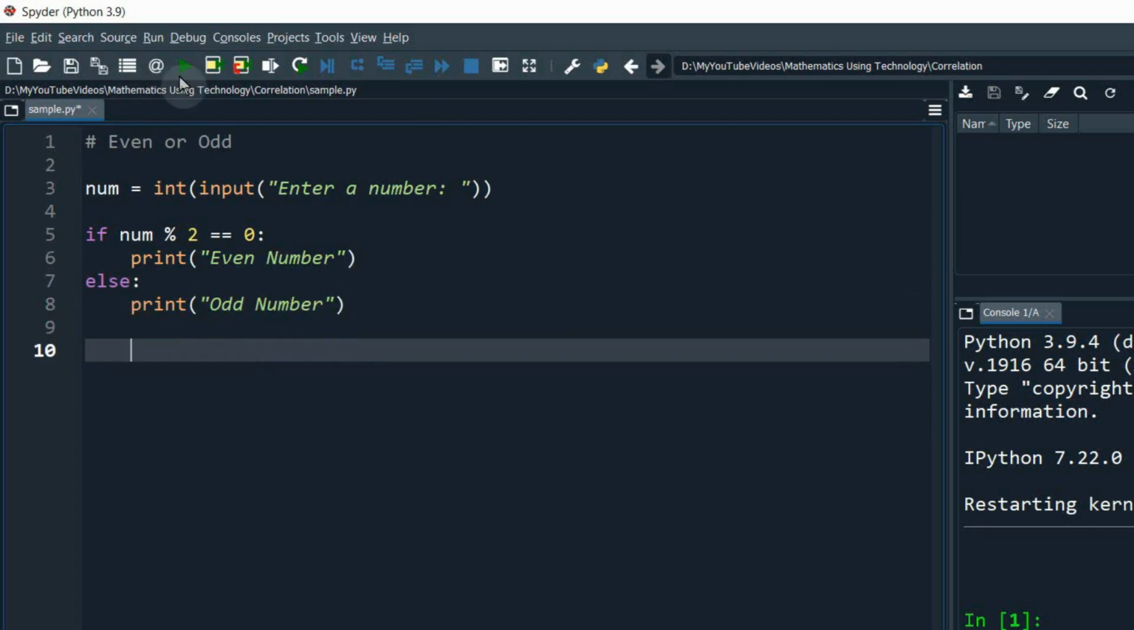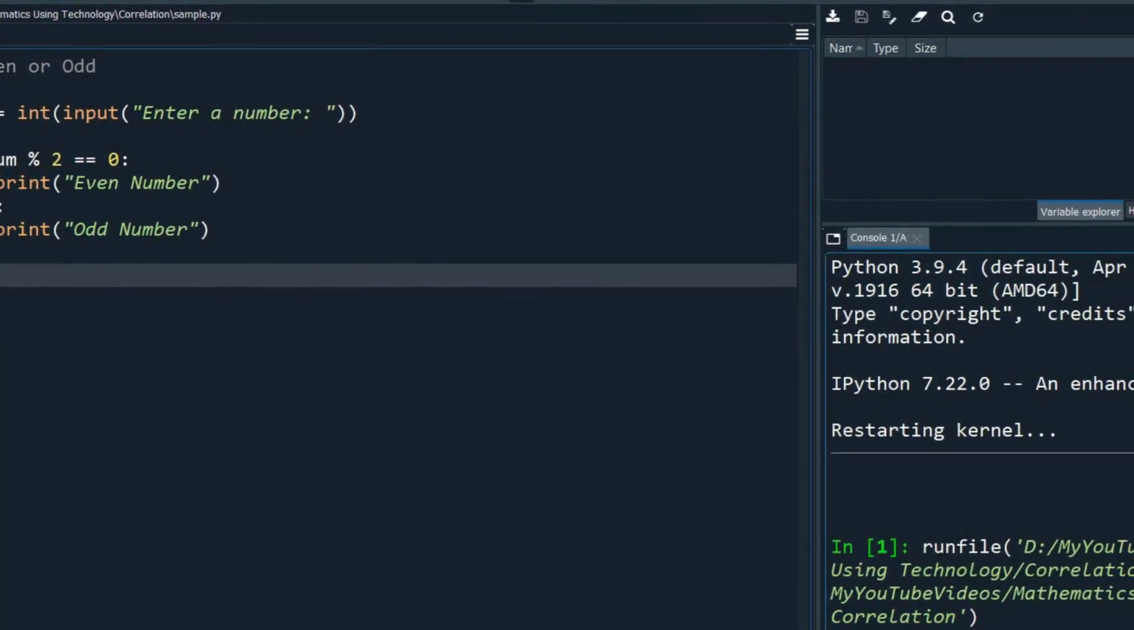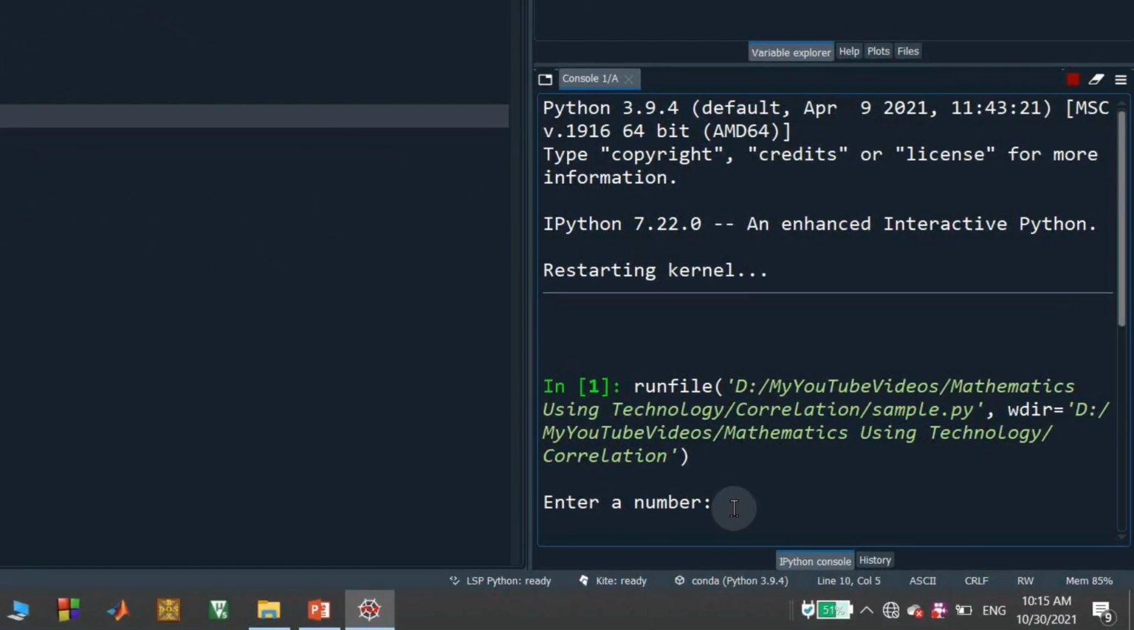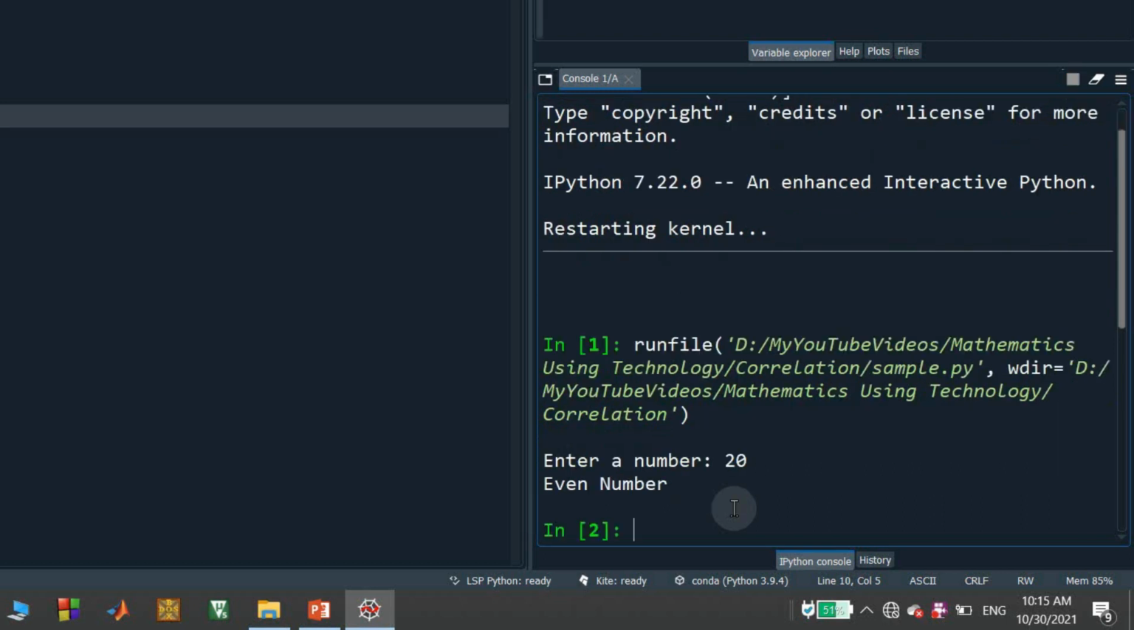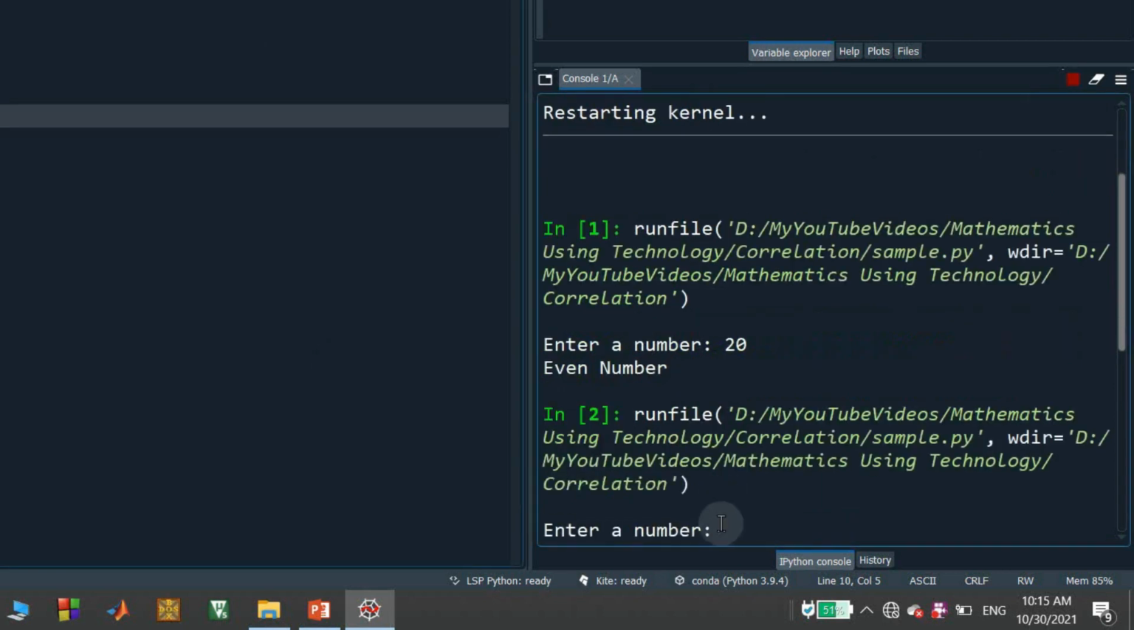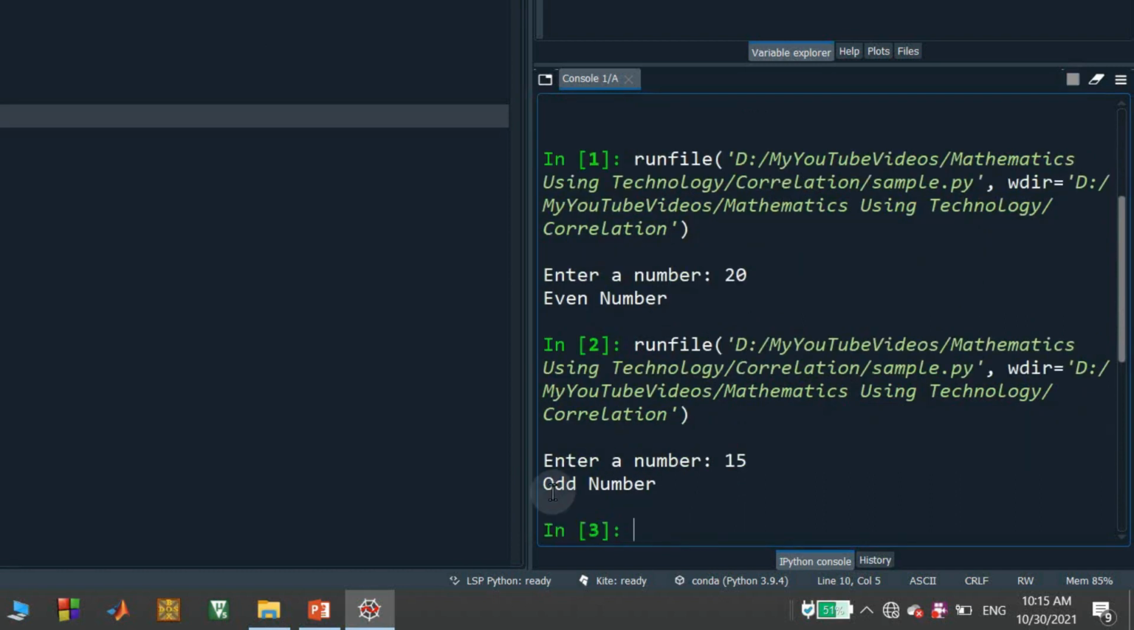Then I am running the program. It is asking enter a number. I am entering 20 as the number. Since 20 is an even number, we got even number as the display. Again I am running the program. Now I am entering 15 as the value. Then I got odd number.